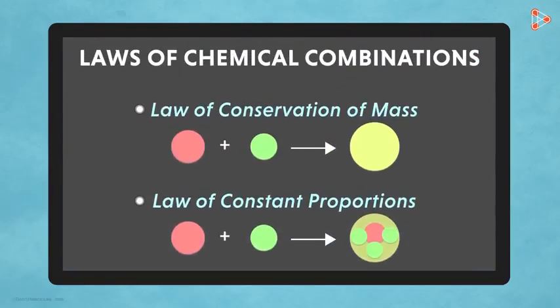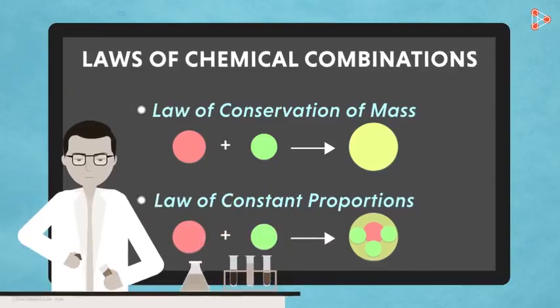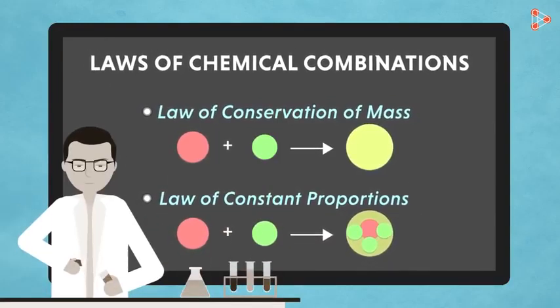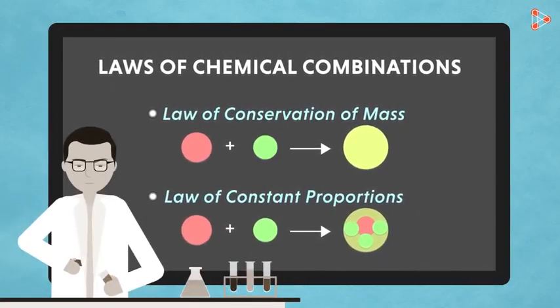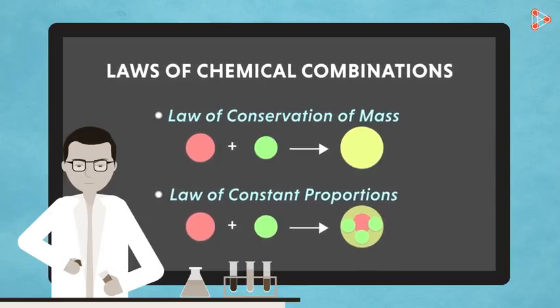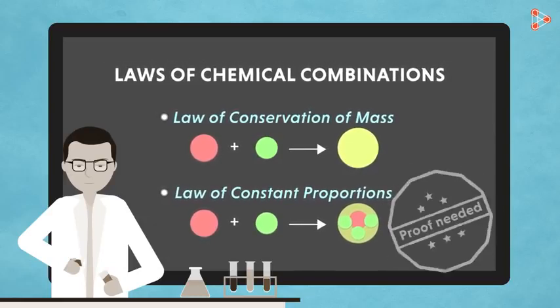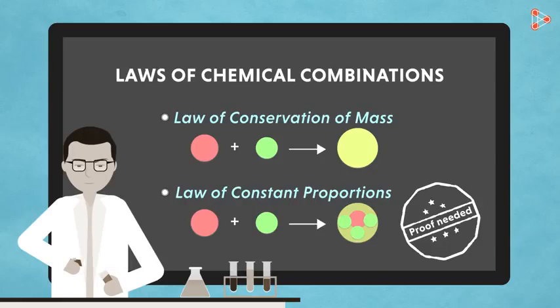Chemical combinations created ripples in the stagnant pool of chemistry. They enabled scientists to carry out various experiments that helped in forming strong foundations in chemistry. However, the law still needed experimental evidences and proofs. Only then would they be accepted.